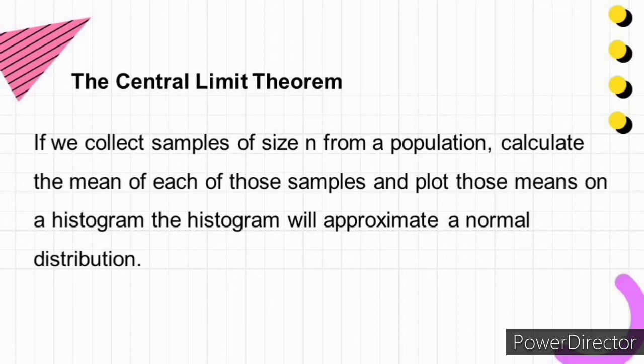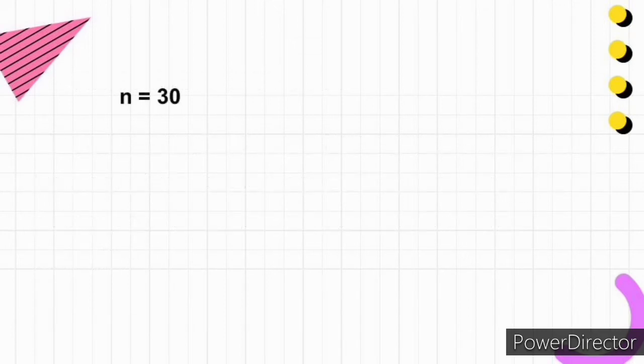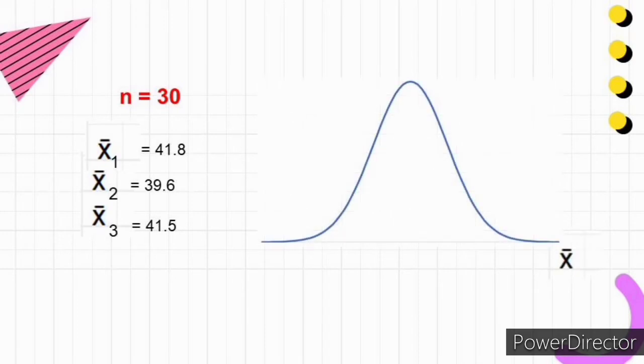So let's say you have 100,000 people in a town, and you choose a sample of 30 individuals, and then you calculate the mean age of the 30 individuals. So sample 1, let's say, is 41.8. And then the mean of another 30 individuals is 39.6. And then take another sample that is 41.5. Repeat this process.